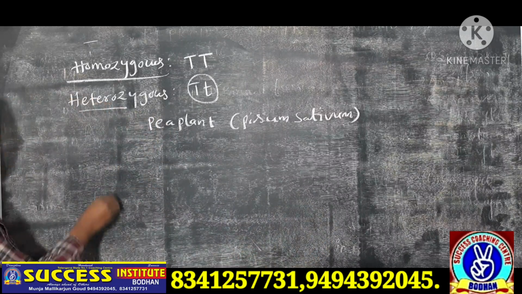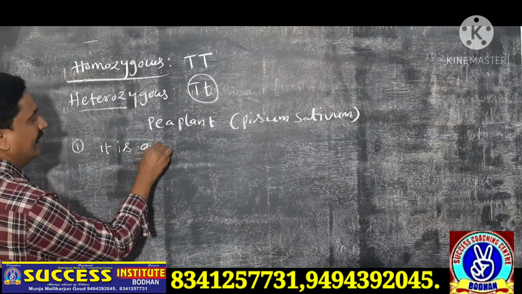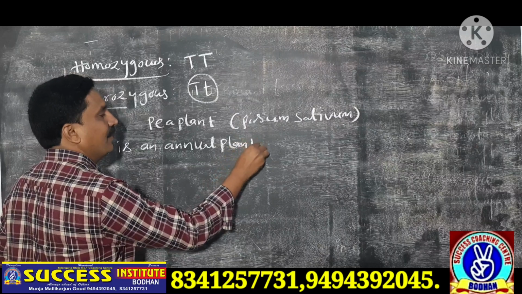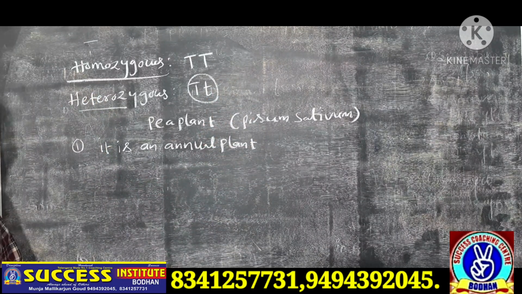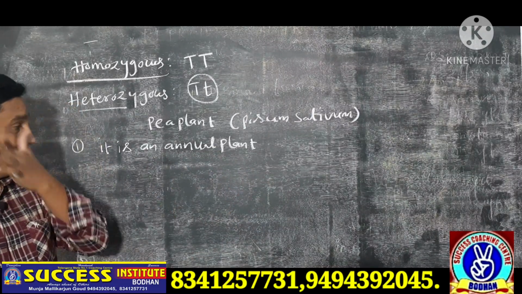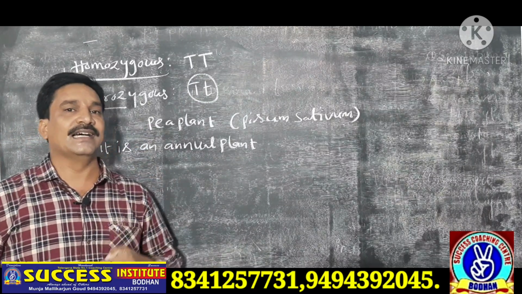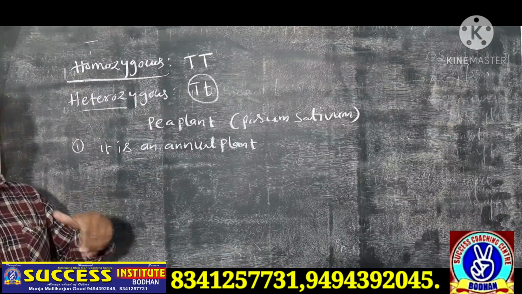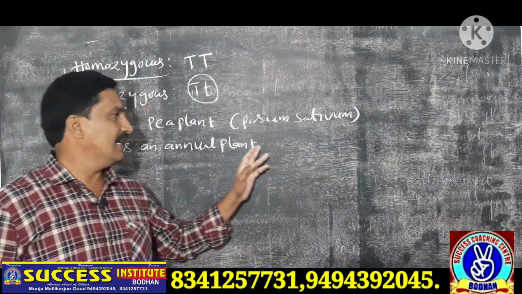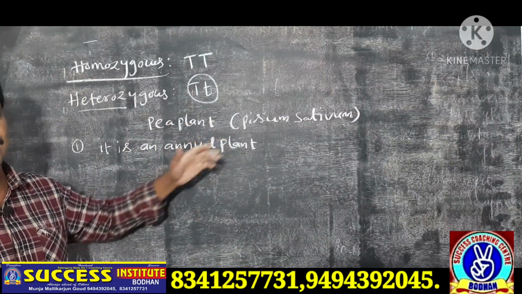What are they? The first one is it is an annual plant. Annual plant means plants that complete their life cycle within a short period, within 1 year, like 1 or 2 months. That type of plant is known as an annual plant. Because the pea plant is an annual plant, it is easy for his experiment.